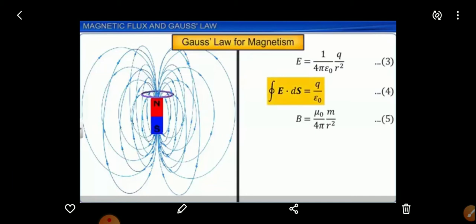Here B will be equal to mu naught m divided by 4 pi r squared. Mark this as equation 5.